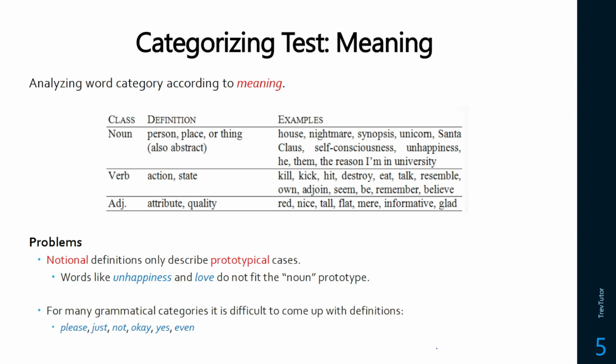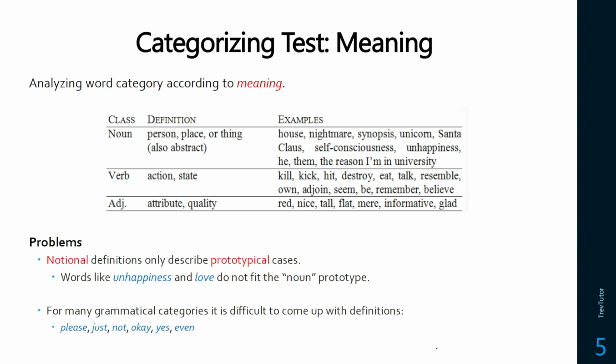So, if we categorize according to meaning, we have problems. Because with nouns, we have abstract things too. And that might not be caught. We also have problems with prototypes. So when you think about these categories of verbs, adjectives, adverbs, and you think about their meanings, there's a general meaning you get. Like adjectives or attributes or qualities. So when you think of a word like love, love feels more like an attribute or quality, or maybe even an action. But it could be a noun depending on where it is in the sentence. So love can be a noun, it can be a verb. It's going to depend, but love doesn't really fit that noun prototype.